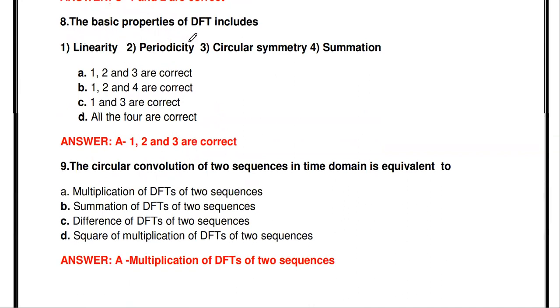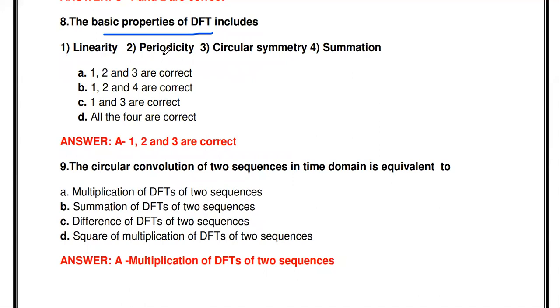The next thing, the basic properties of DFT include linearity, periodicity, circular symmetry, summation. We already studied the properties of DFT. If you want to learn more about these properties of DFT, I will give the link for those videos. The properties of DFT with the proof, we already derived in that DTSP playlist. I will give the link for those videos in the description box. You can refer.